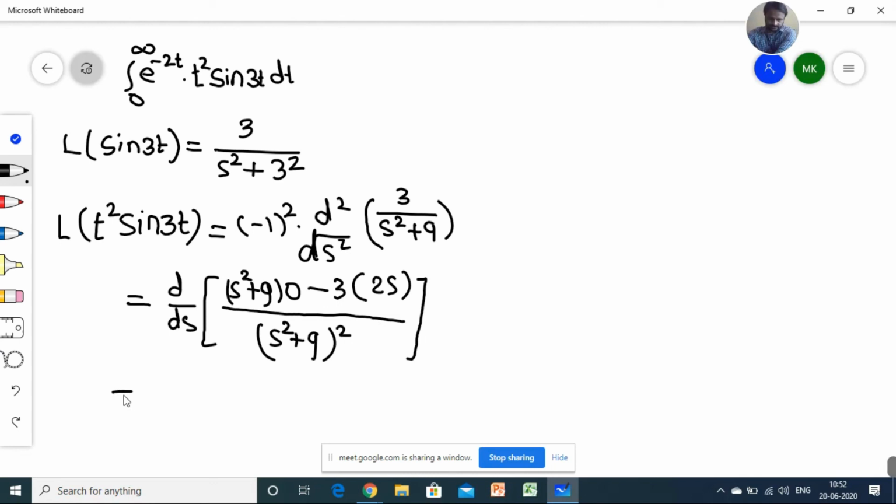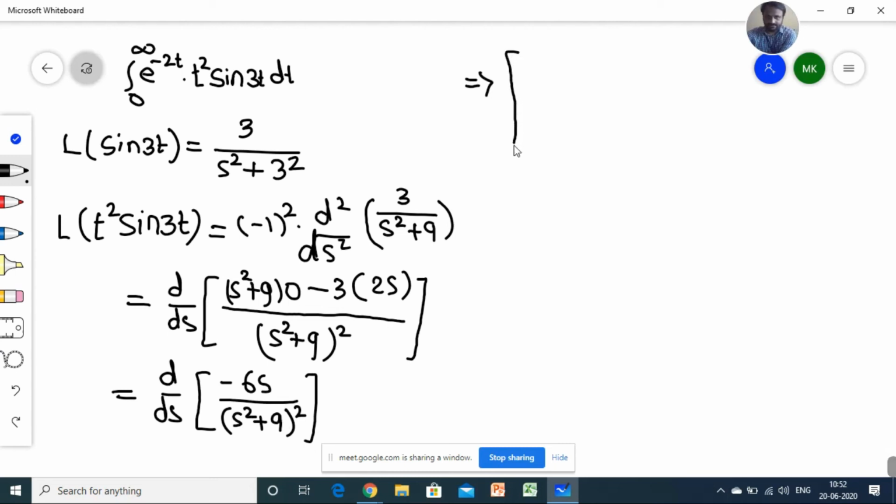So while simplifying, you will get d by ds of minus 6s upon s square plus 9 raised to power 2. Now the next part is again we have to take the derivative, so again the u by v rule.